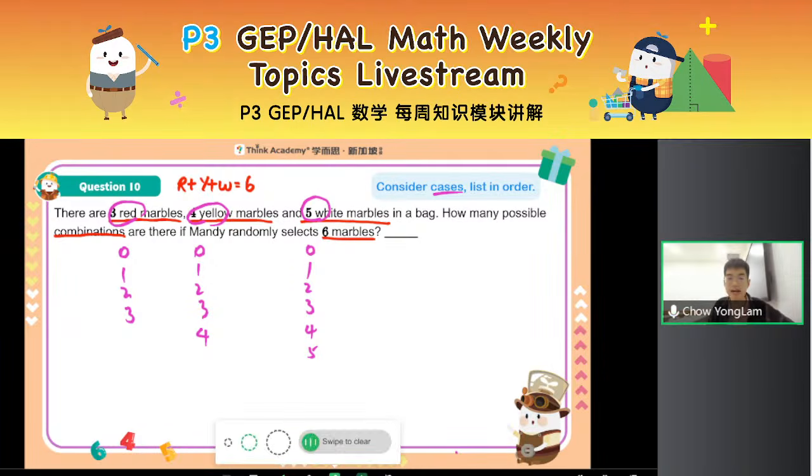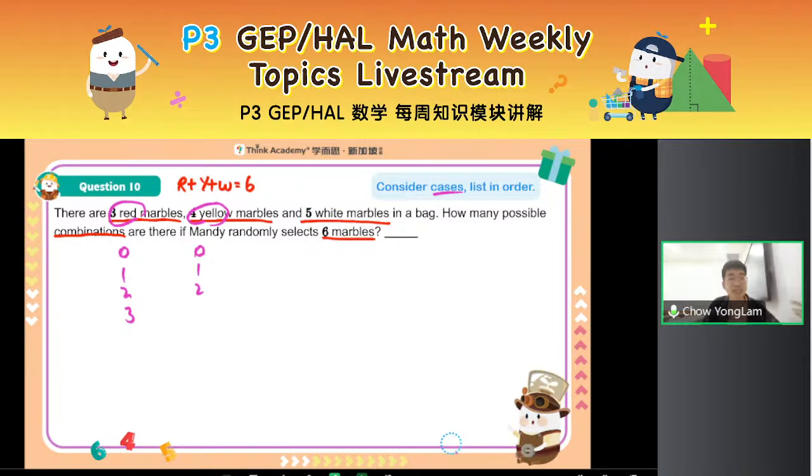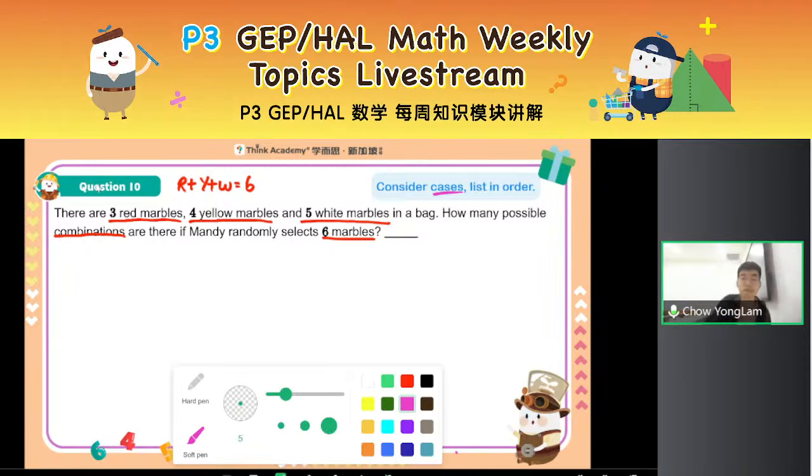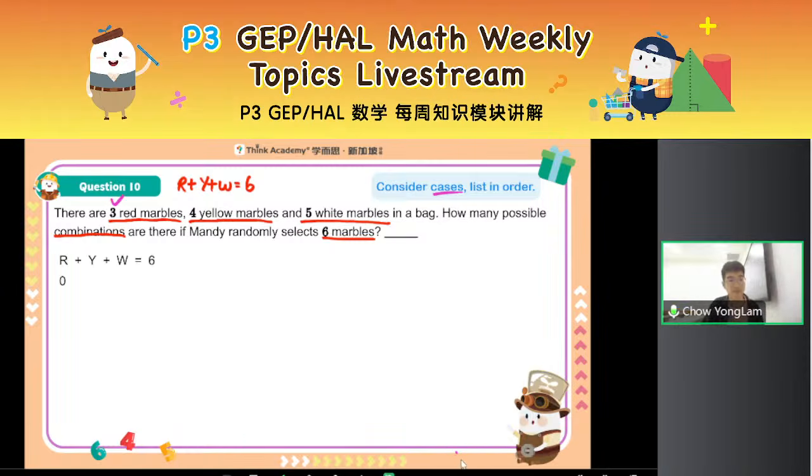Right. There are 3 colors to choose to split my cases into. To be faster, would you consider fewer cases or more cases? Of course, you would choose to list out fewer cases, right? Because if you have fewer cases, you don't need to list out that many groups. So of course, we choose to split the cases by the red marbles, which means you could get 0 red marbles, 1 red marble, 2 red marbles, or 3 red marbles, right? The remaining, we should just consider case by case. So let's quickly consider case by case and then end it here, right?